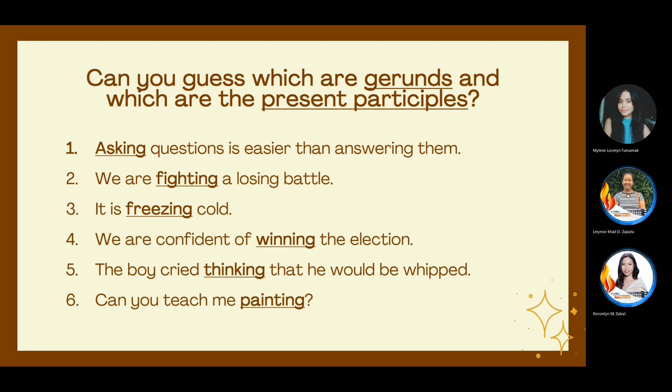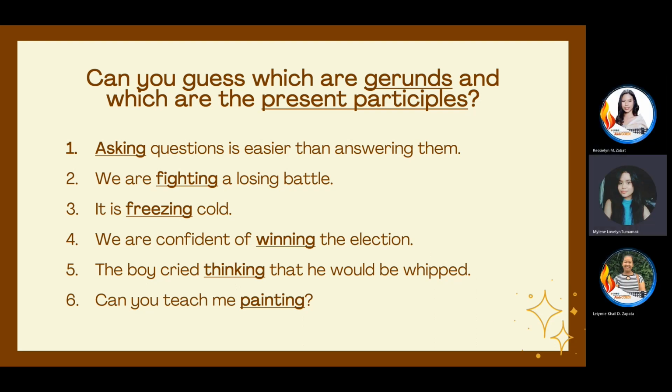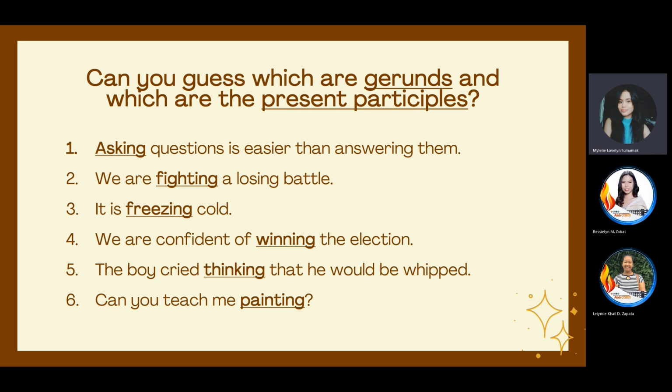Lainey? Gerund, po. Gerund, okay. So let's see later. How about number 2? We are fighting a losing battle. Present participle, po. Present participle. Okay. How about number 3? It is freezing cold.